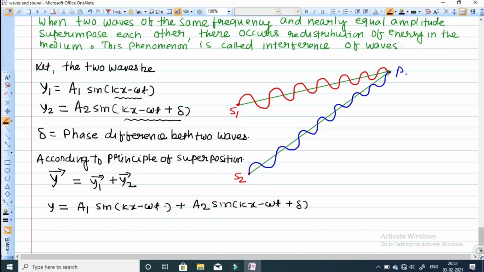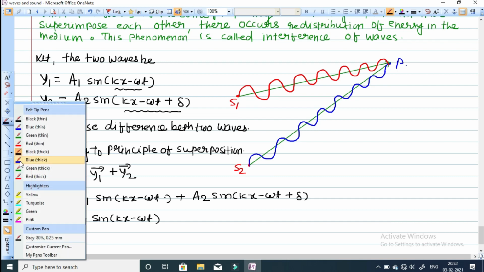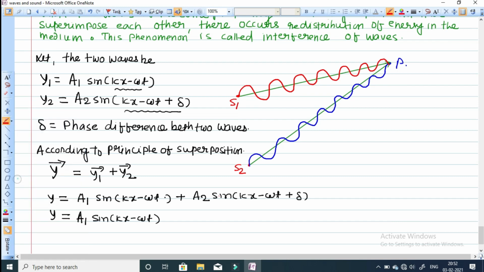So y is equal to a1 into sine of kx minus omega t. Let me assume this kx minus omega t as a. You can see it there. I'm assuming kx minus omega t as a, and this term delta I'm taking as b.